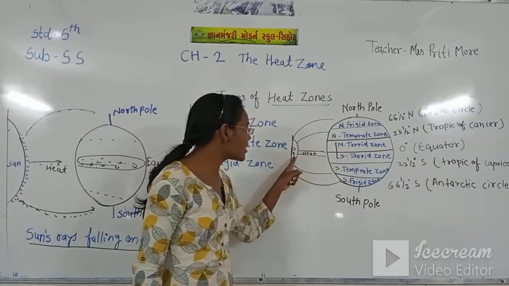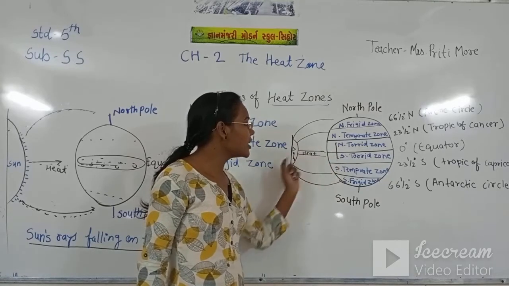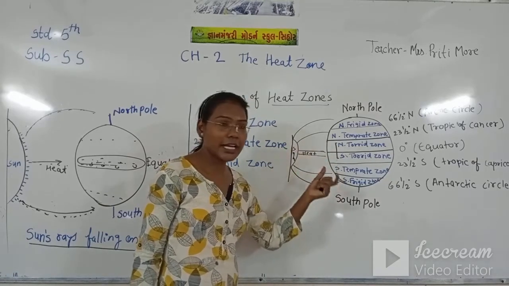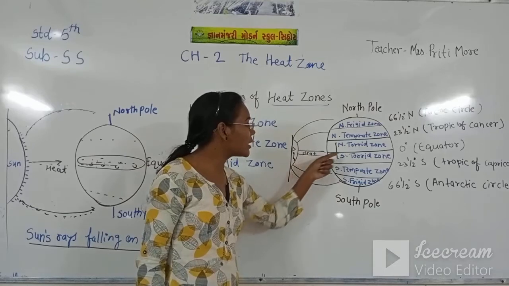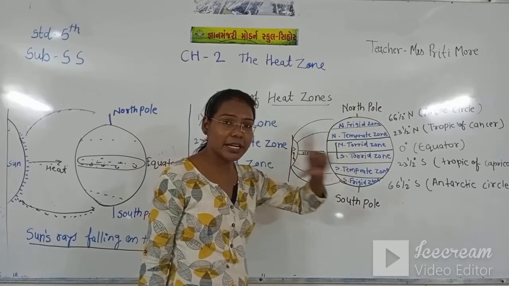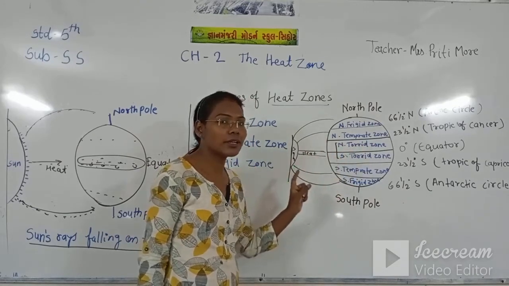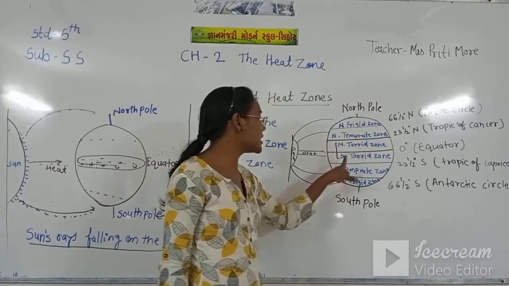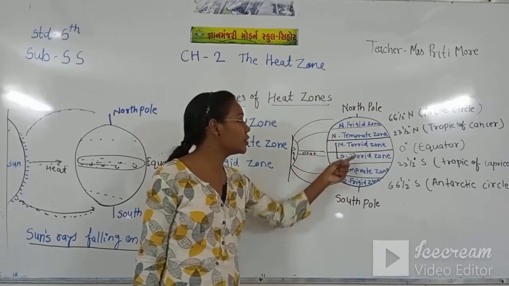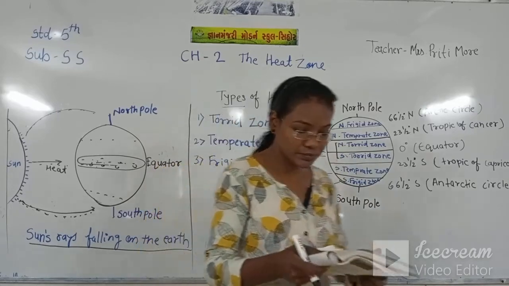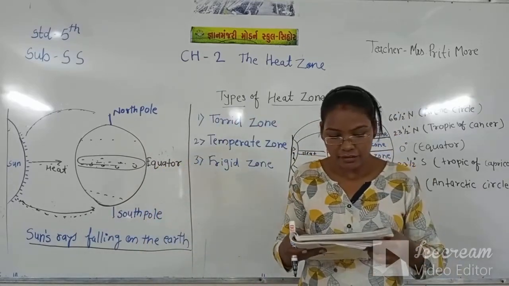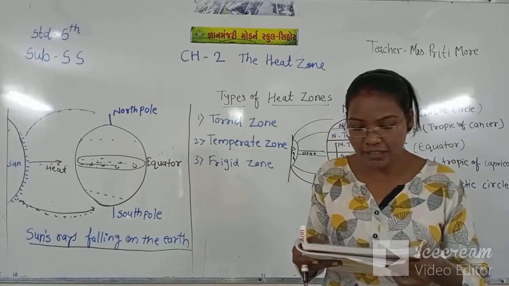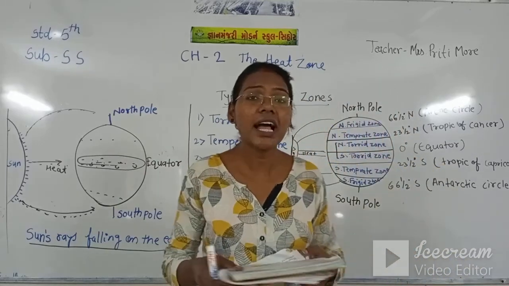The sun rays come directly, in a short time, on the torrid zone and spread over a small area. That's why you can see maximum heat at the torrid zone. Thus, the temperature is the highest and humidity is high.